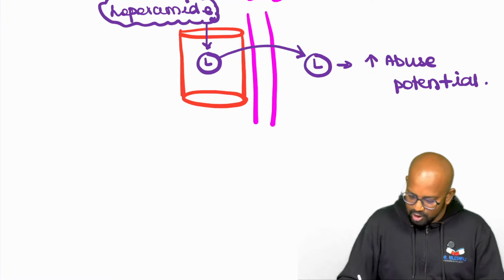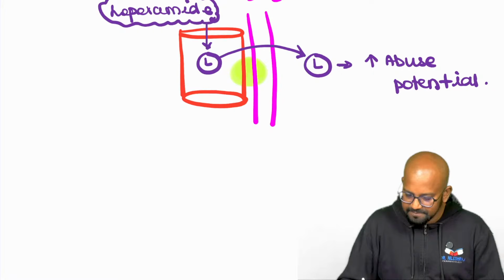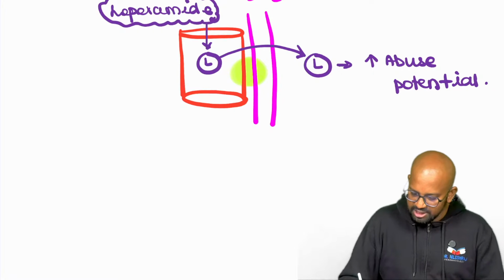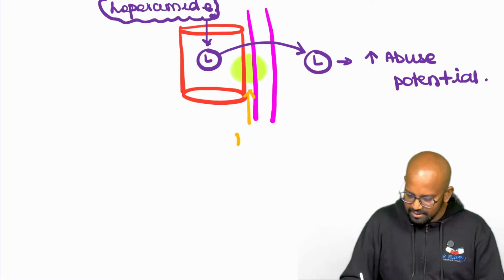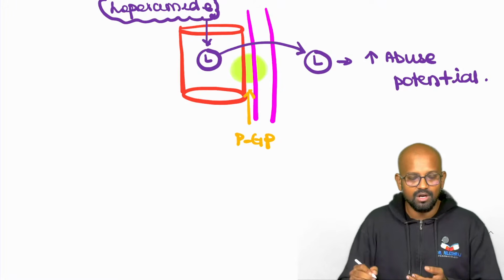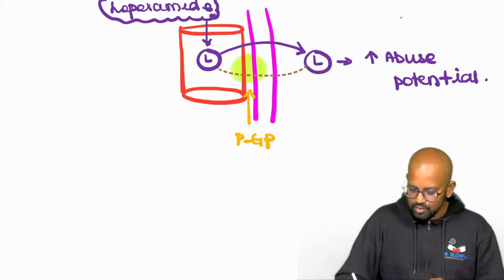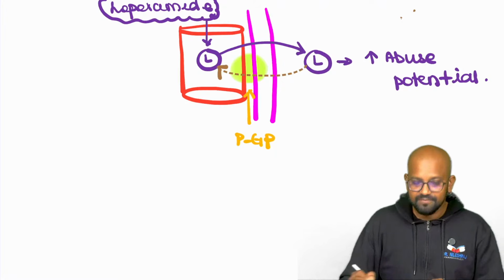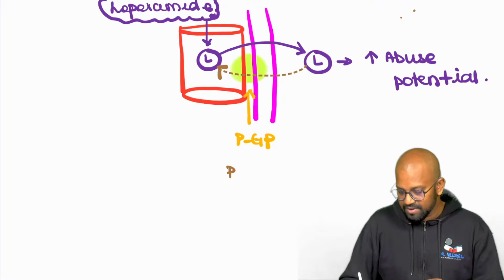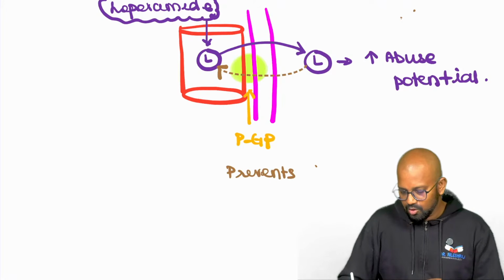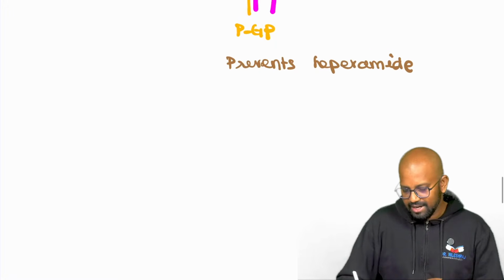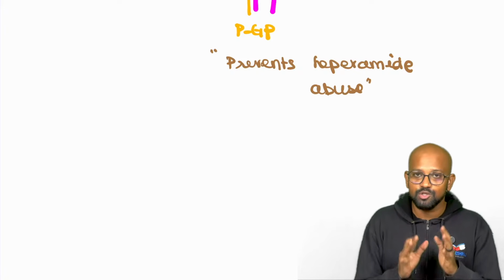Now here comes this P-glycoprotein. We have a P-glycoprotein present there. This P-glycoprotein, which is present over the junction between the blood vessel, on the blood-brain barrier, is responsible for taking this loperamide from the brain and throwing it back into the blood vessel, which means P-glycoproteins prevent loperamide abuse. Is that understood, buddy? Prevents loperamide abuse. Okay, this point is done, which means P-glycoprotein is doing a good job there.